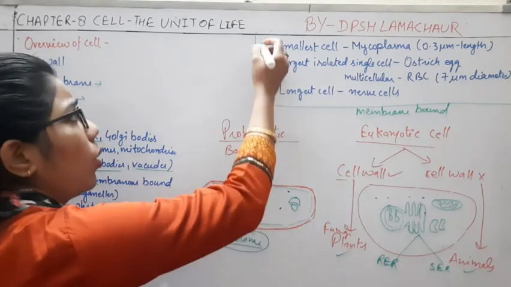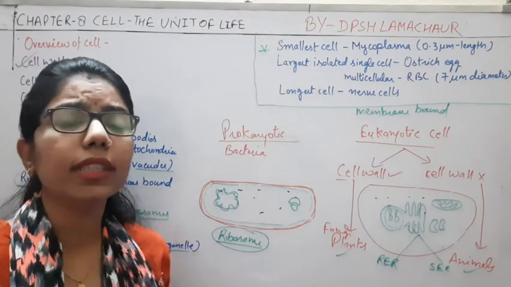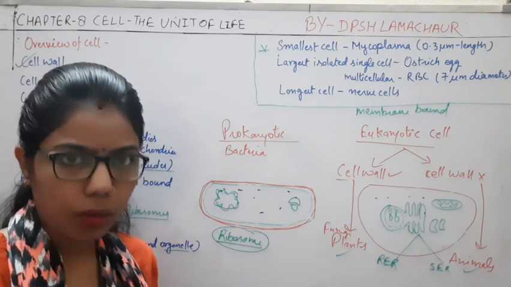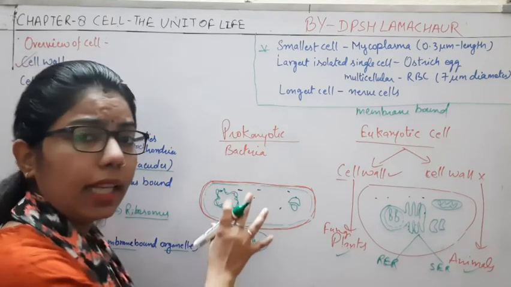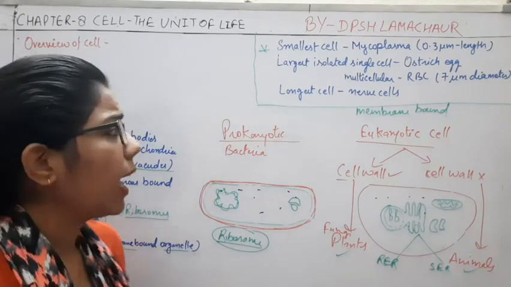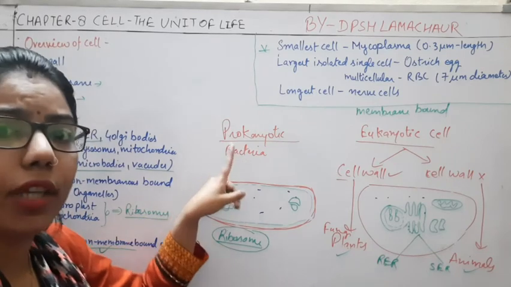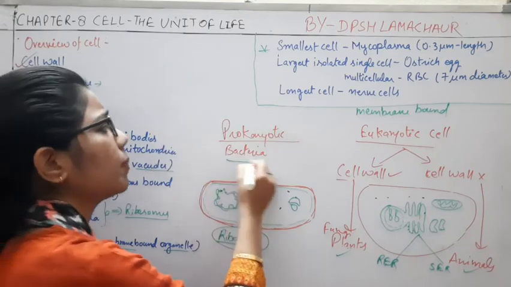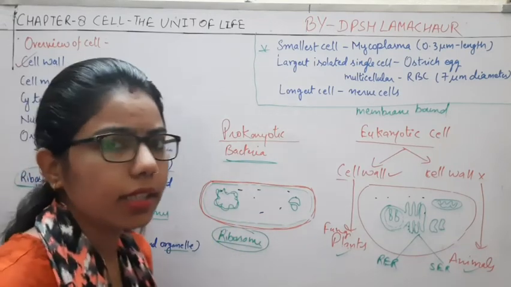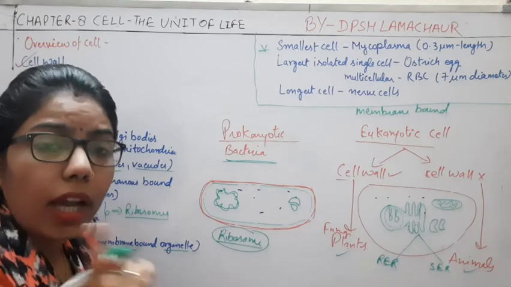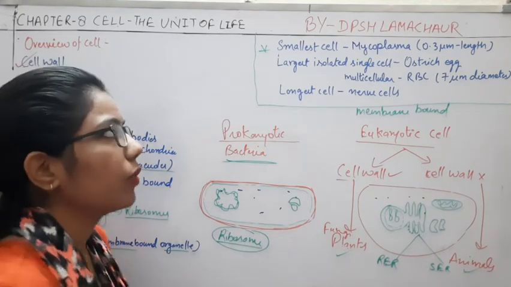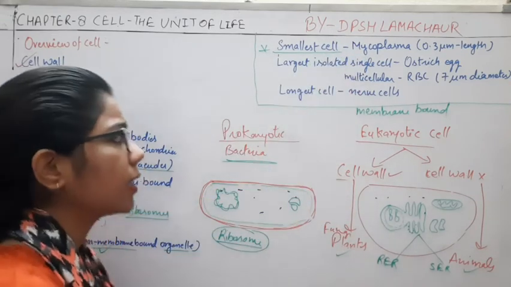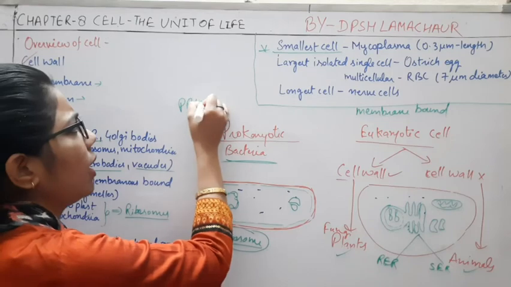The first one is the smallest cell. What is the smallest cell? We are saying a cell is that which has its own existence. Every cell has some membrane. And the bacteria, which we say are primitive, what is that thing which is smaller than bacteria? We cannot say virus is smaller than bacteria. Why? Because virus is not a cell. So when the question is the smallest cell, what will it be? Mycoplasma.